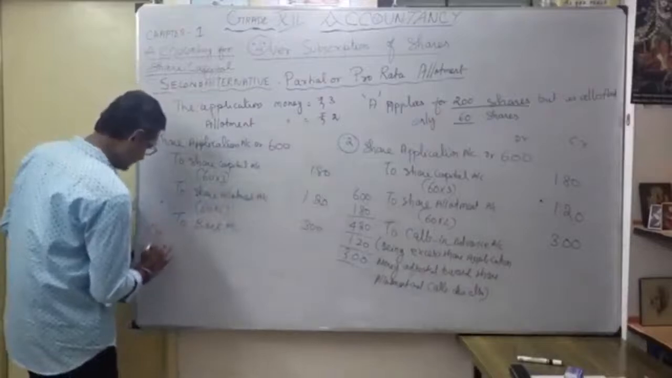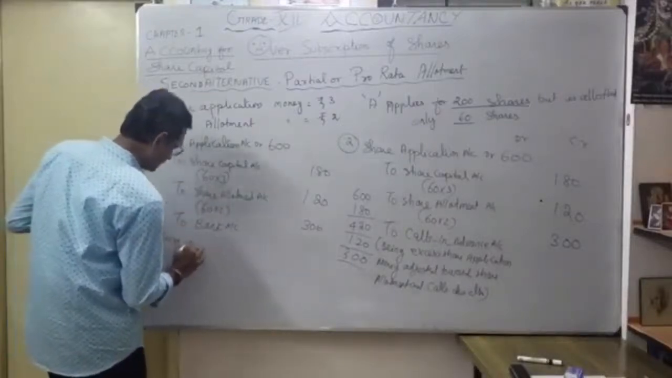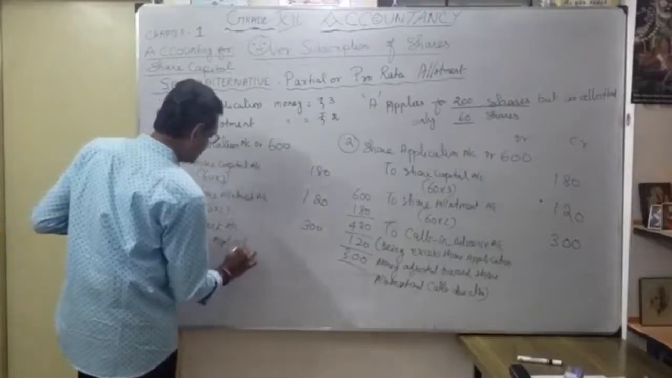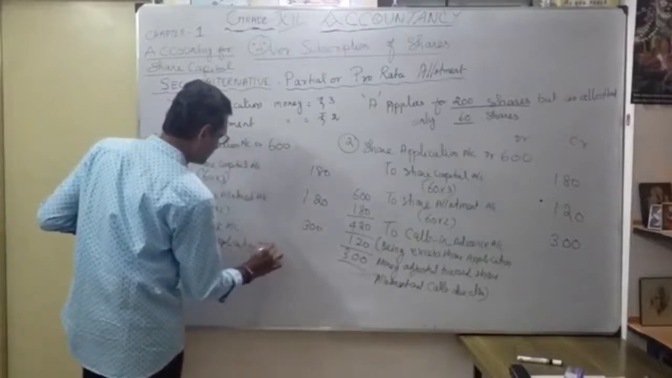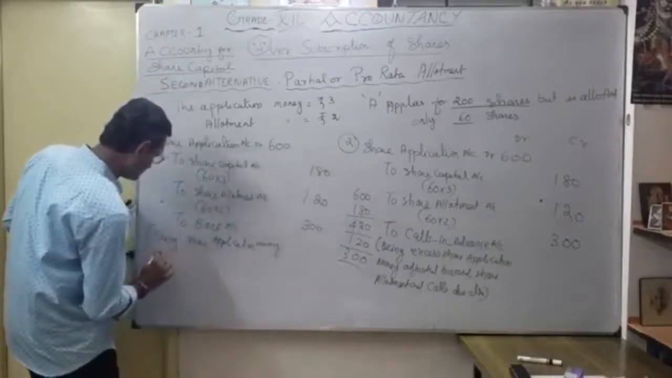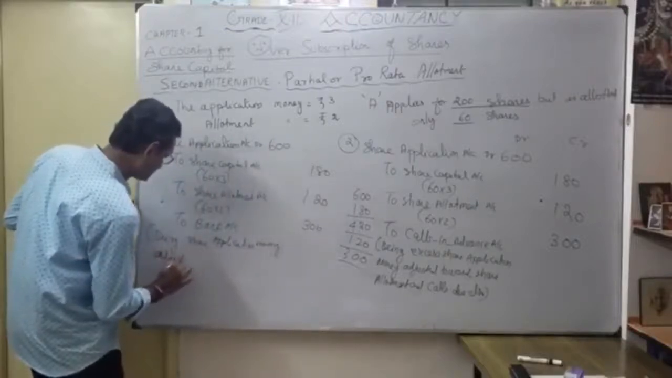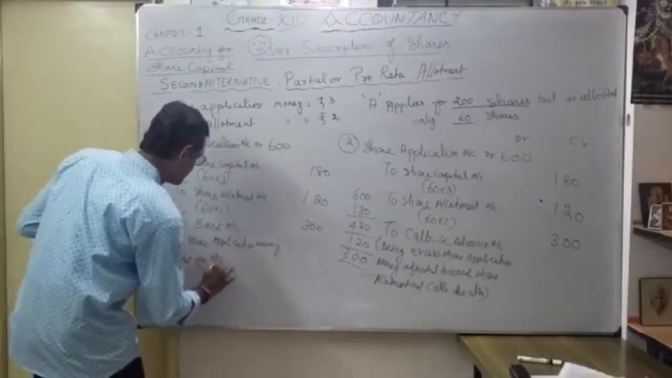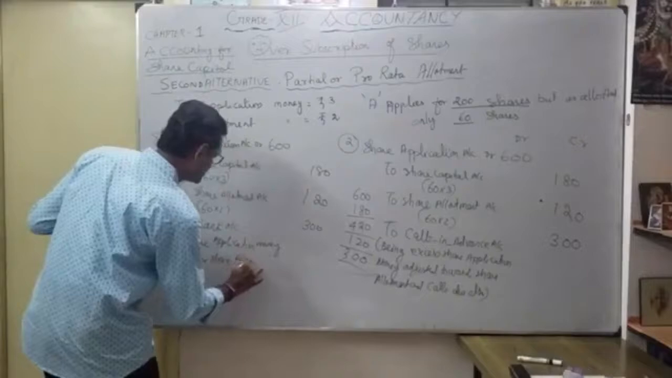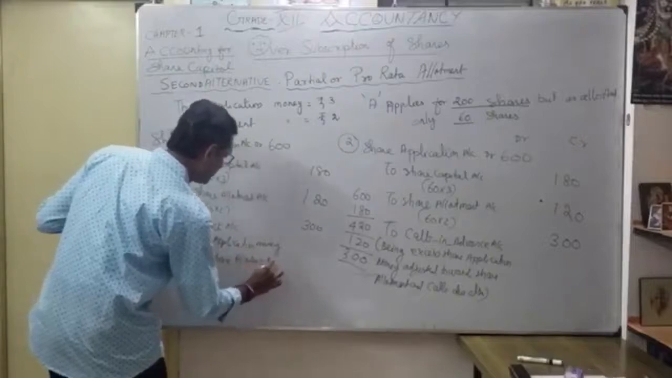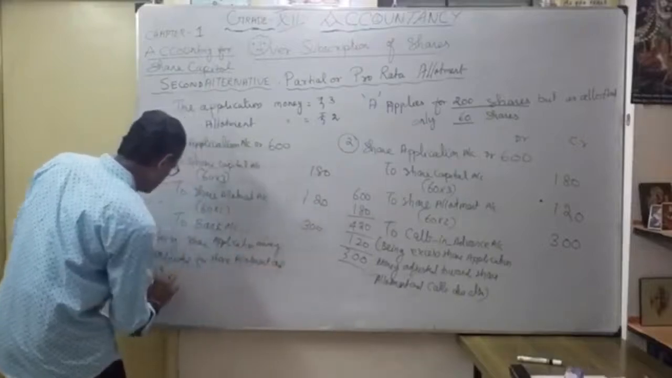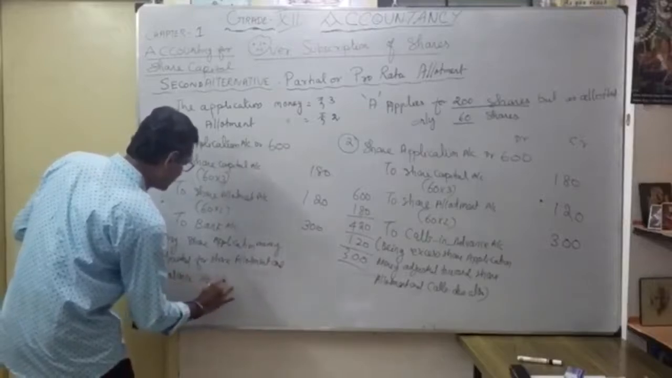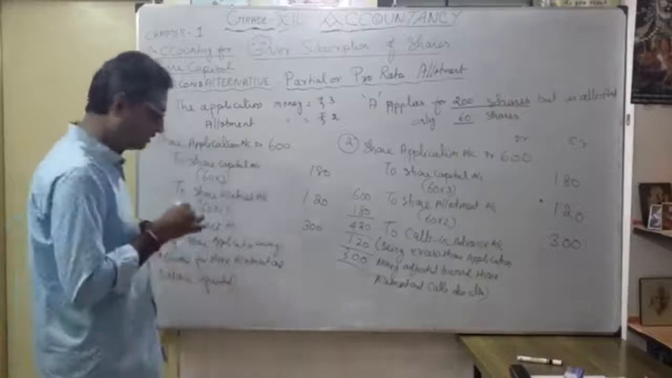Being share application money adjusted for share allotment and balance refunded. That is our second situation.